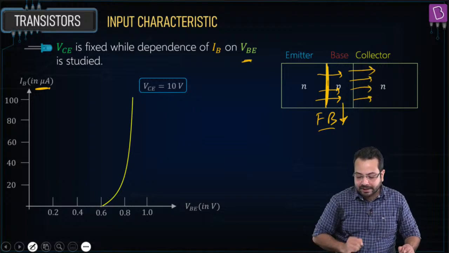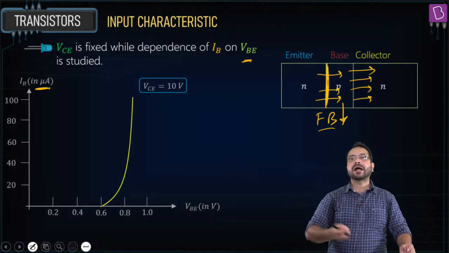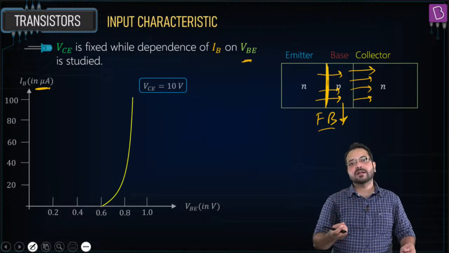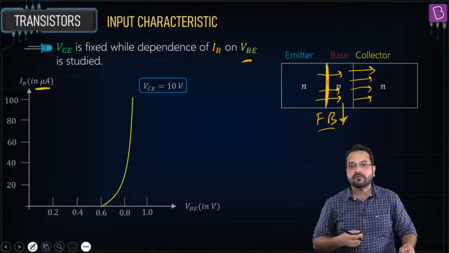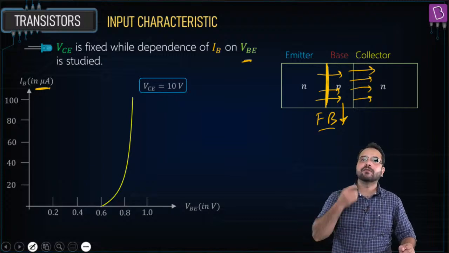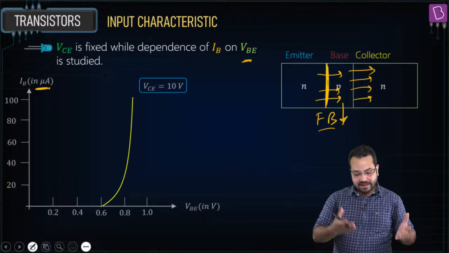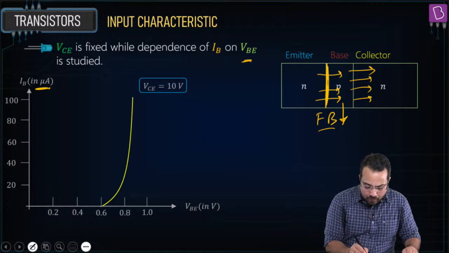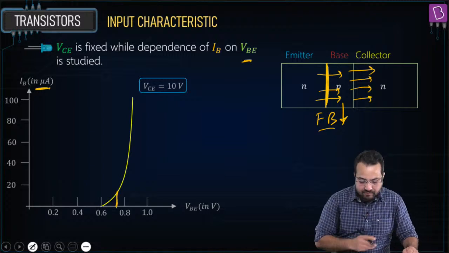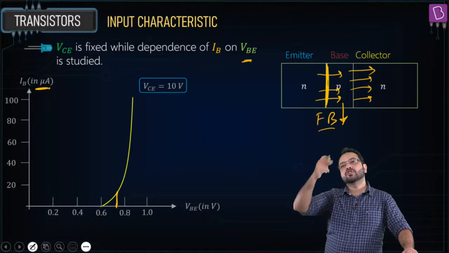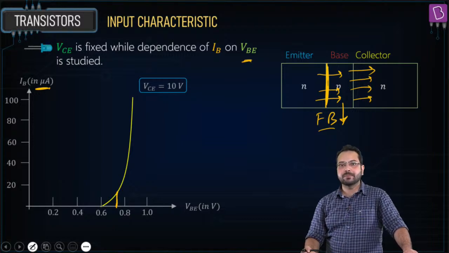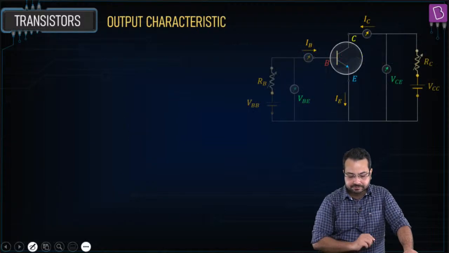So very few electrons come out, hence the magnitude of IB is small, but the nature of IB is that of a forward biased PN junction, and that's what we are seeing here. Correct? At around 0.7 or 0.8 volt, this is the cut-in voltage and the current shoots up. So this is the variation of IB with VBE.